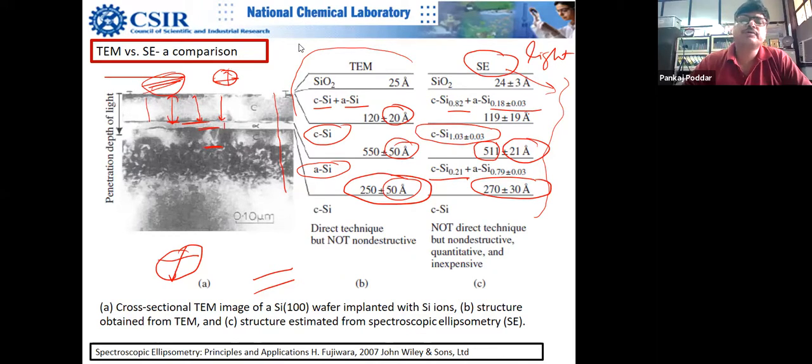I can keep on talking on this issue because in electron microscopy I'm considered an expert also. I've been teaching for almost 15 years. But I don't want to go into the complexity. This is what I believe, that there is a lot of human error in TEM analysis.